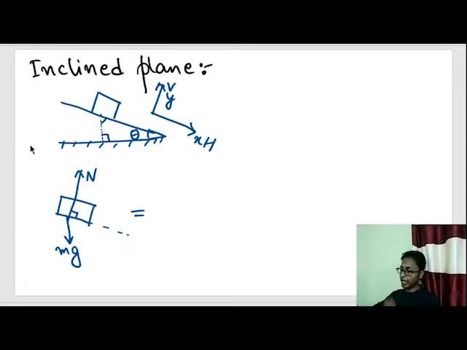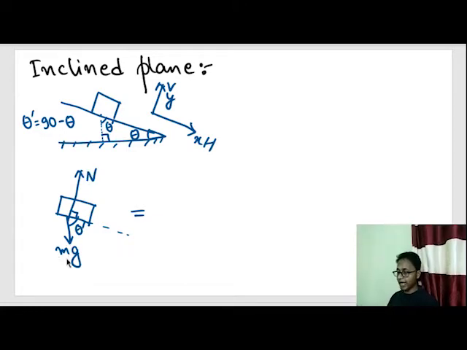Because sum of angles of a triangle is equal to 180. This angle plus this angle plus this angle is equal to 180 degree. So automatically this angle becomes 90 minus theta. I am writing 90 minus theta as theta dash, because it is very long and won't fit out here.